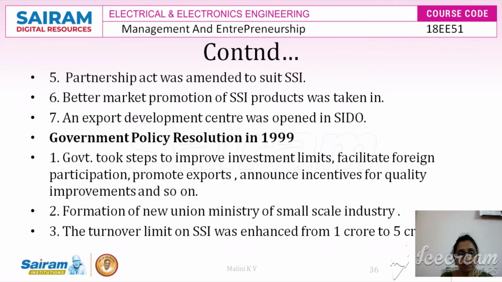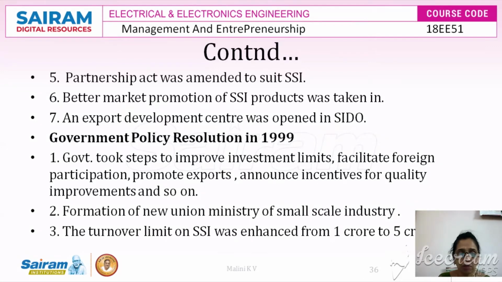Let's move on to the government policy resolution in 1999. Government took steps to improve the investment limits. They raised the limits from the previous IPR to the next one, and they facilitated foreign participation, training programs, promoted exports, and also announced incentives for quality improvements. So if any industry wants to go for quality improvement, they help them monetarily, and they announce certain schemes also to help them go for the next set of quality improvement for their product.